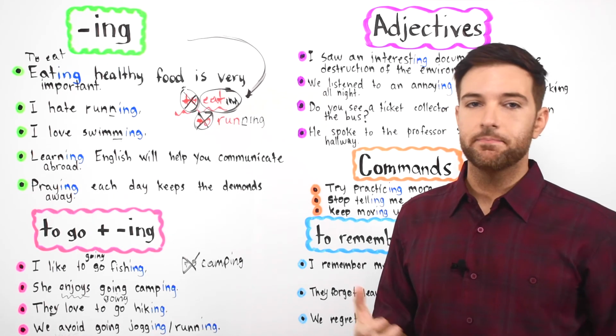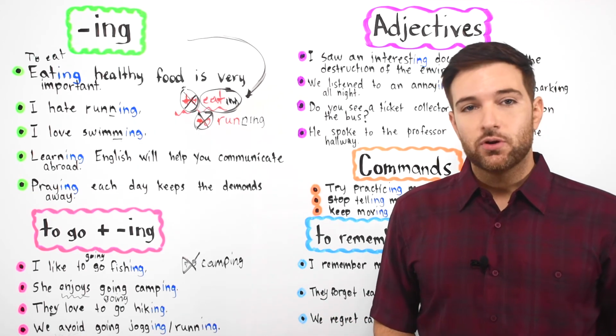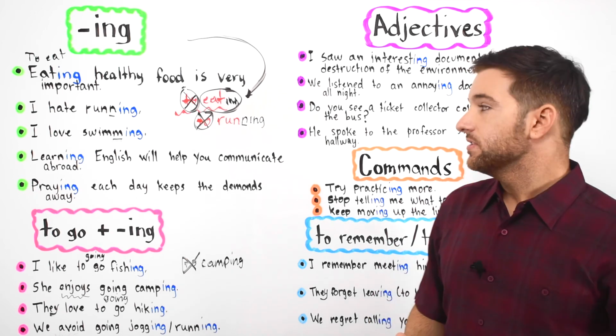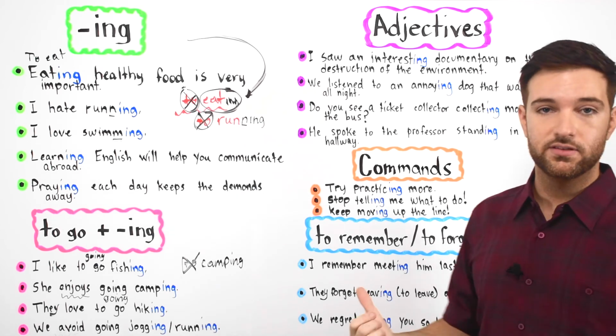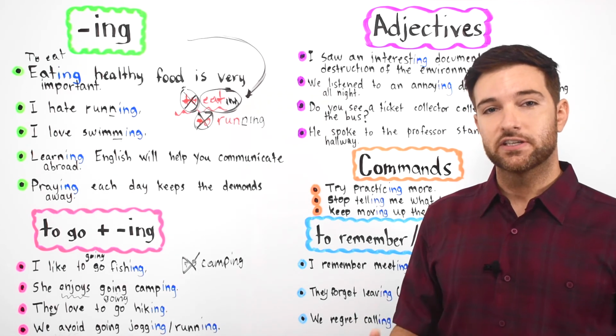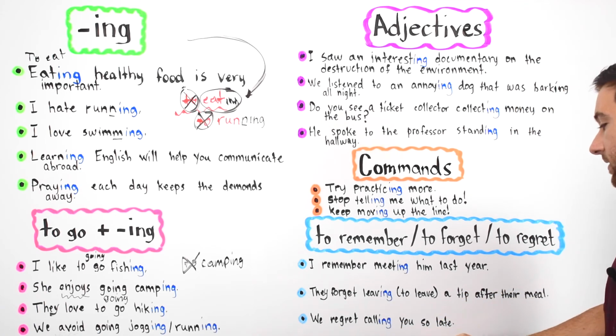So generally speaking, English speakers use the ing form to speak of enjoyment, things that you like, and then we use the infinitive form, like to run, to eat, to leave, to express habits or preferences.